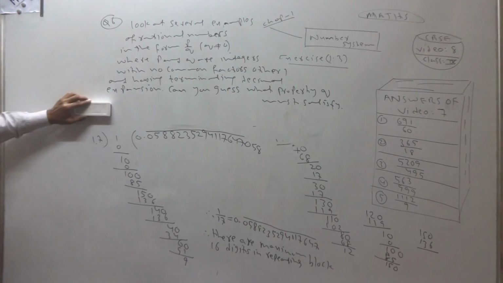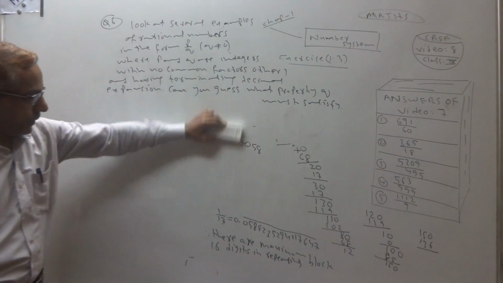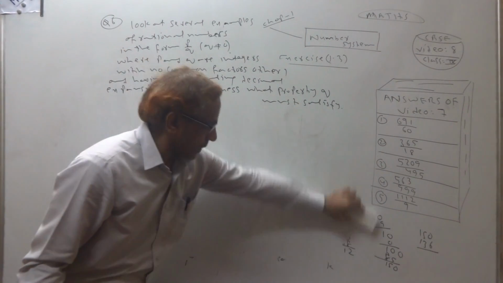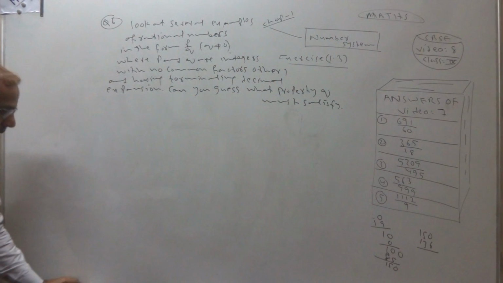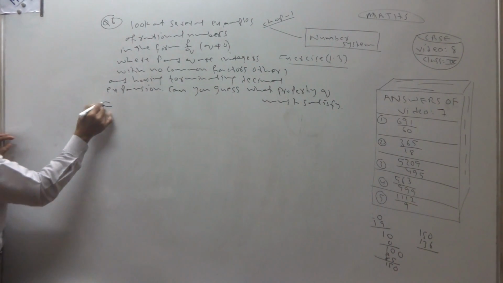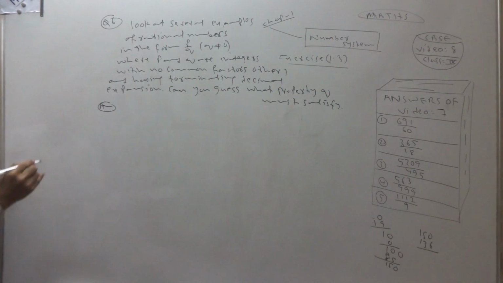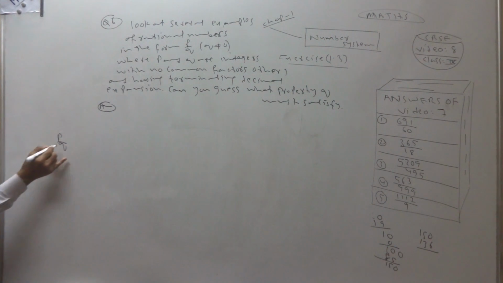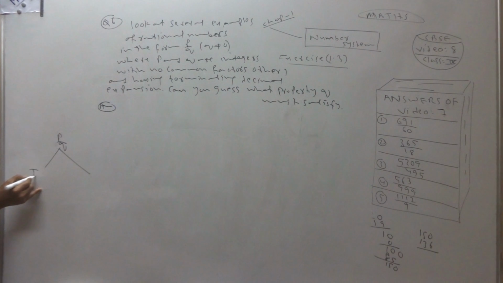You know that a rational number has two types of decimal expansion.